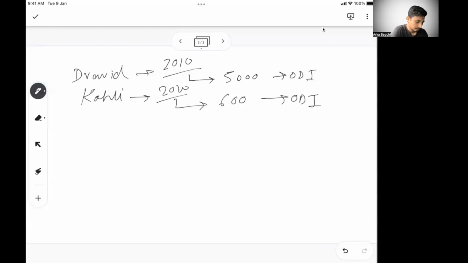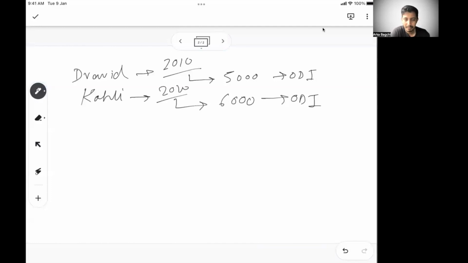Based on this, can we say who is a better batsman, Dravid or Kohli? There may be other situations or variables, and people have their own favorite player. But let's focus on this problem, where we are trying to say who has played better in that year of 2010. I'm not very sure whether Dravid played in 2010 or not, but maybe, let's say. So who is a better batsman? Now, all of you might say, okay, in that year, Kohli has scored more runs.